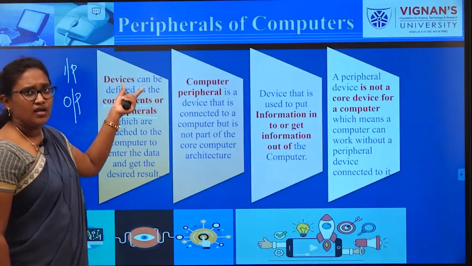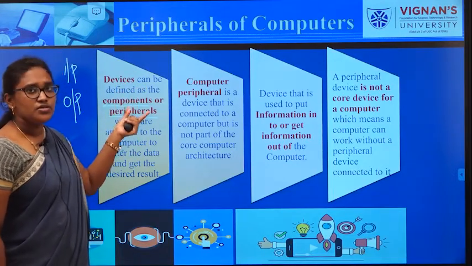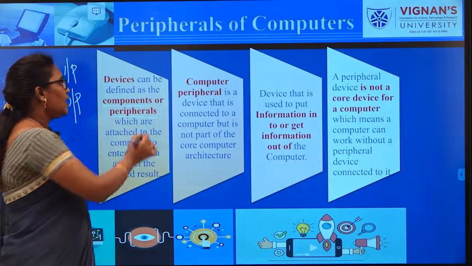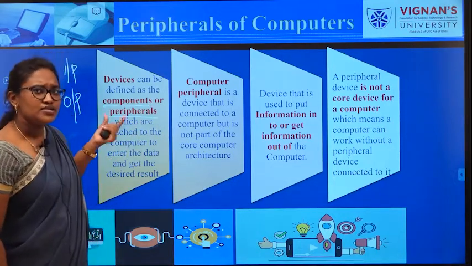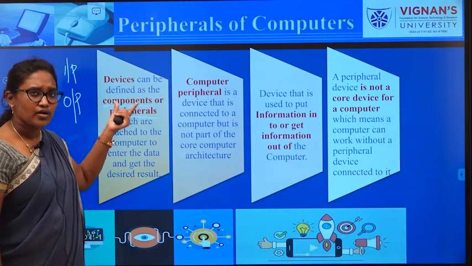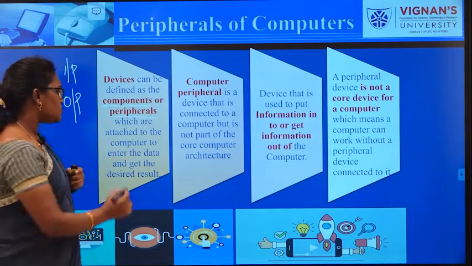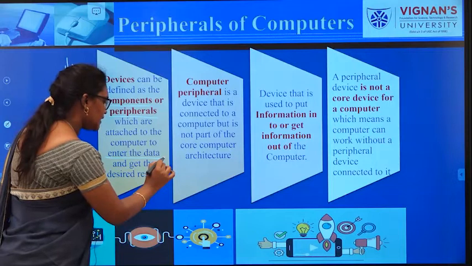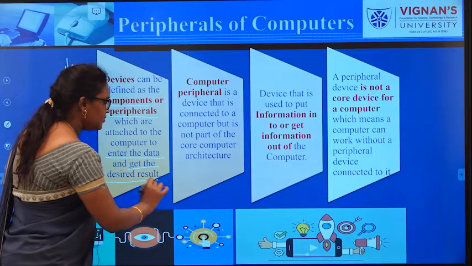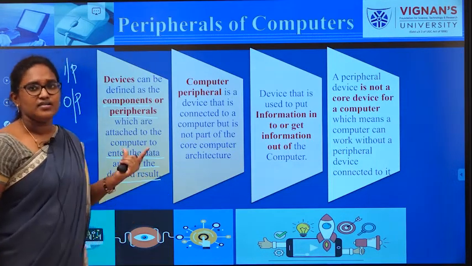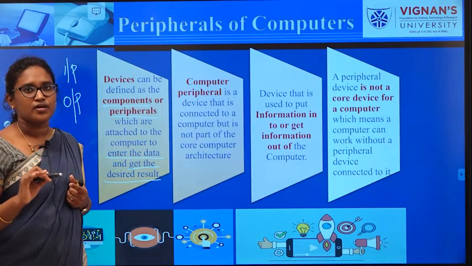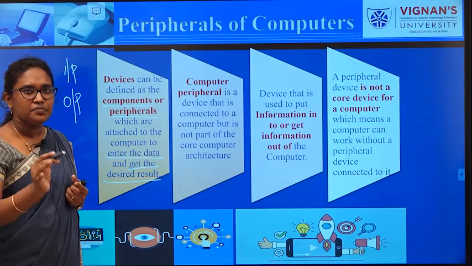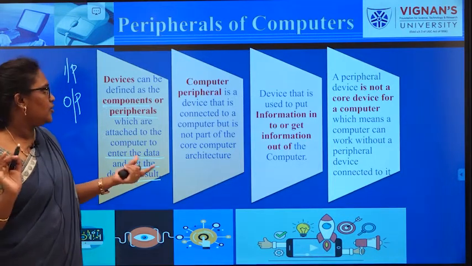The device terminology should be coined as either components or peripherals. A peripheral is used to enter the data and get the desired result. We are not doing any processing here, only giving input and taking output.